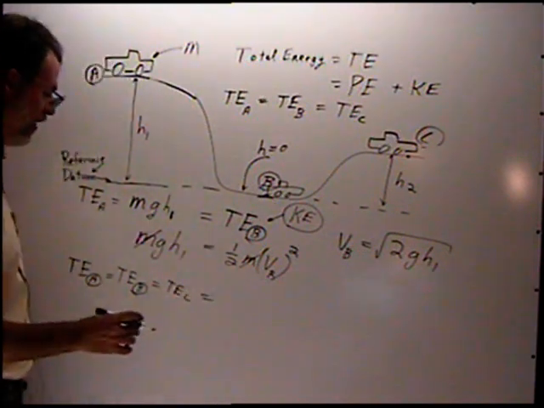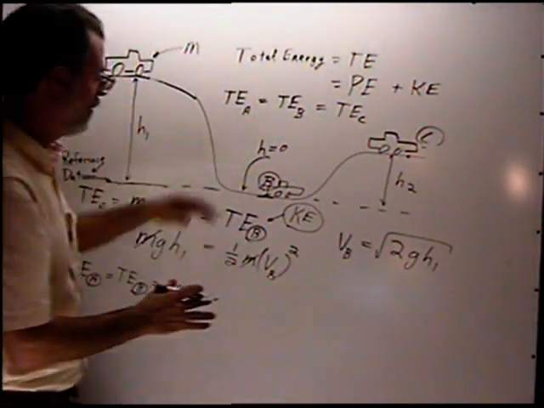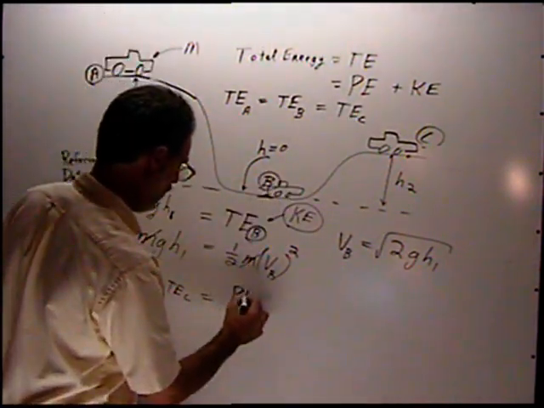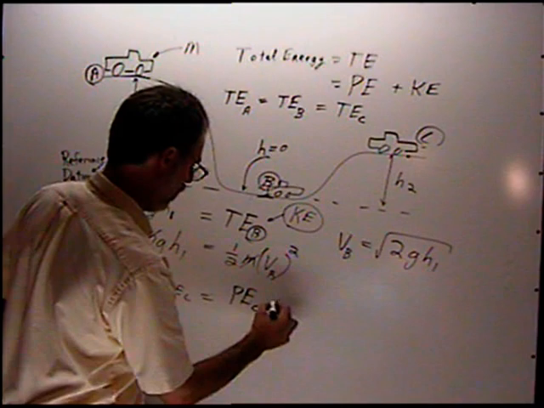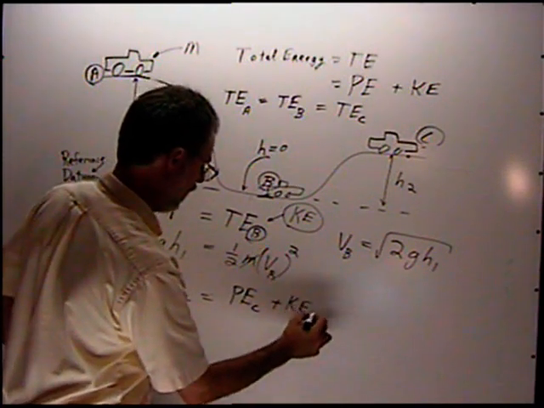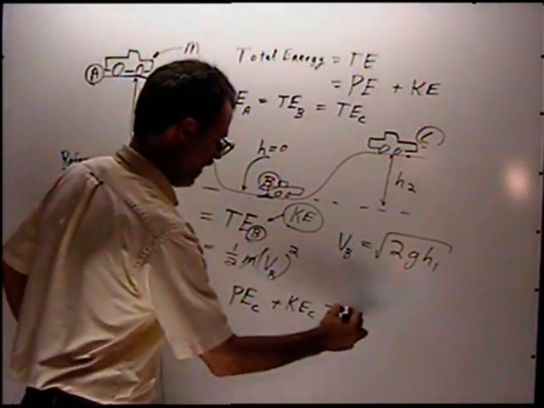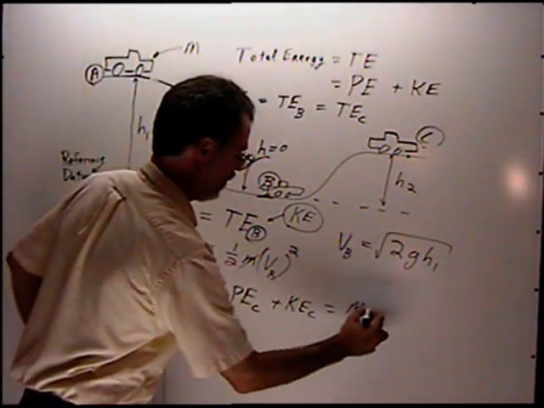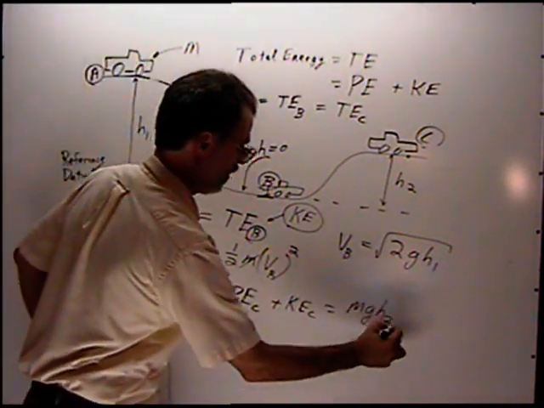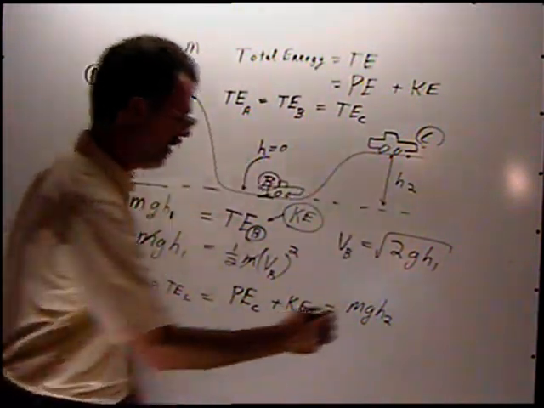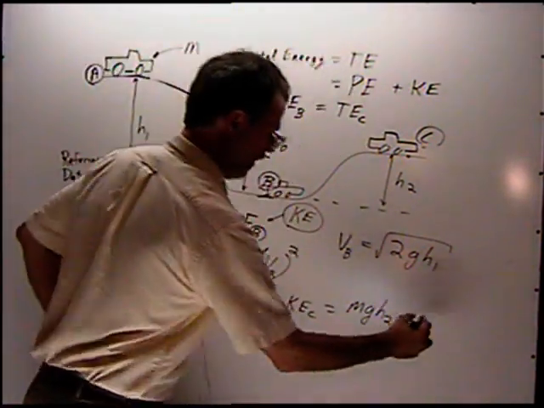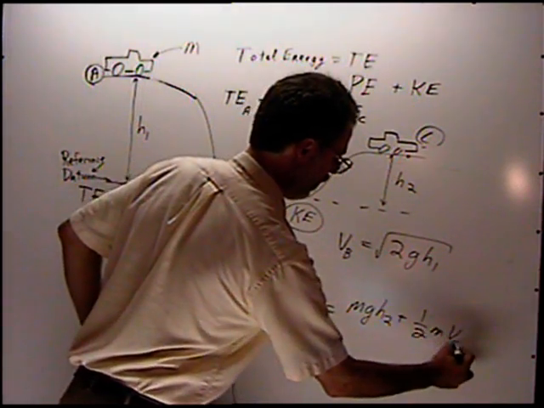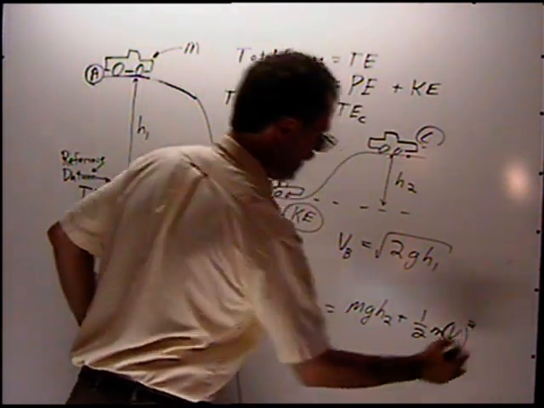Now the total energy of C will be a combination of potential and kinetic. It will be the potential energy at C plus the kinetic energy at C. The potential energy at C is mgh2, this distance from here to here, plus the kinetic energy, 1/2 m times the velocity of C squared.